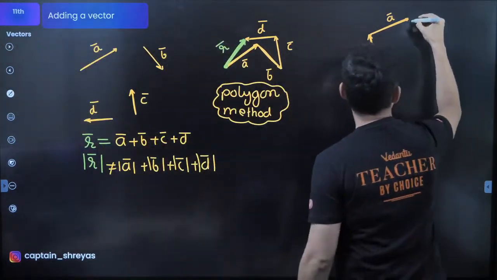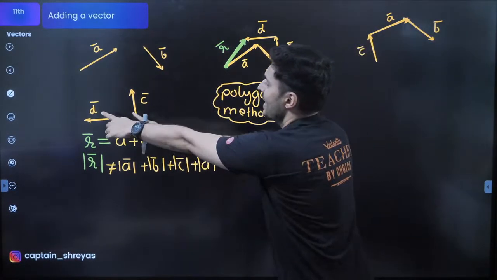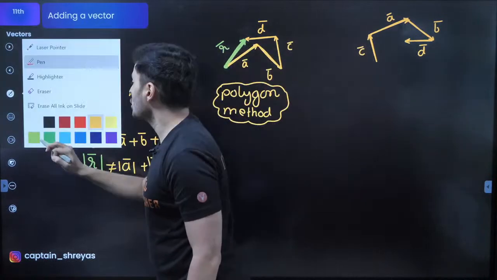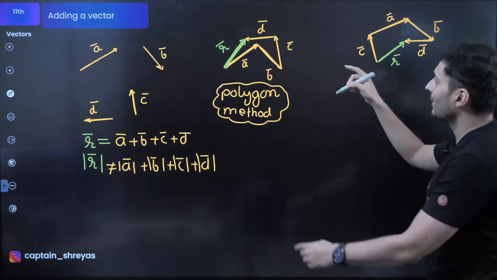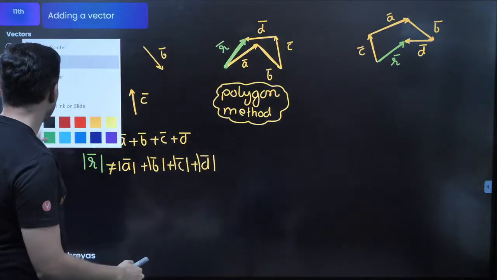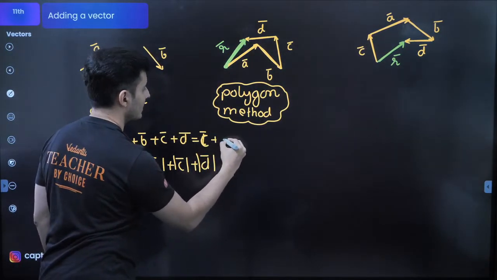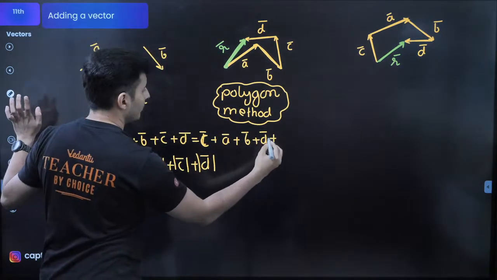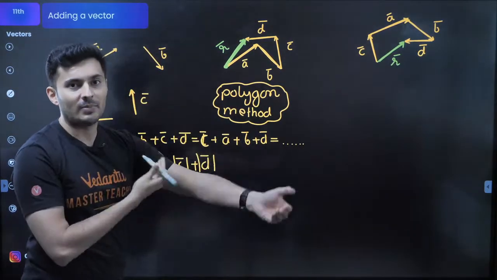Okay, let's try to draw it. So this was A, this was your B, and then finally D over here. Still, if I join these points, this will still be R. Whatever R is here will be the same R over here. So it really doesn't matter. This is also equal to whatever I did over there: C vector plus A vector plus B vector plus D vector, and I can do all sorts of combinations here, and so on and so forth. So order does not matter.